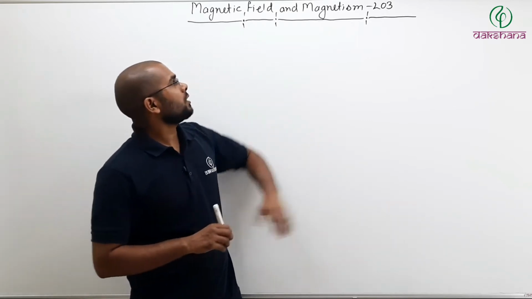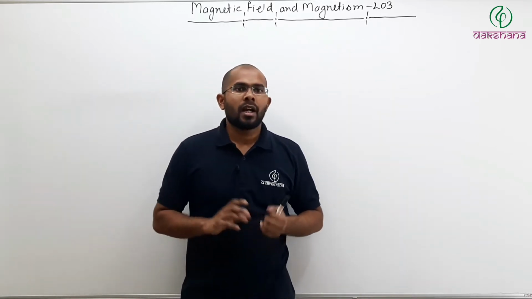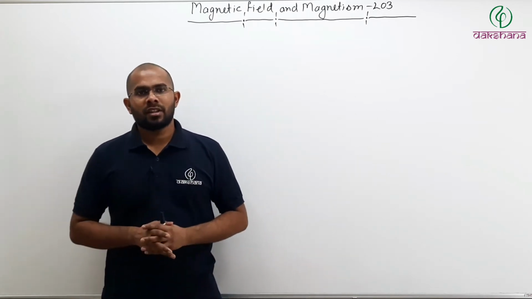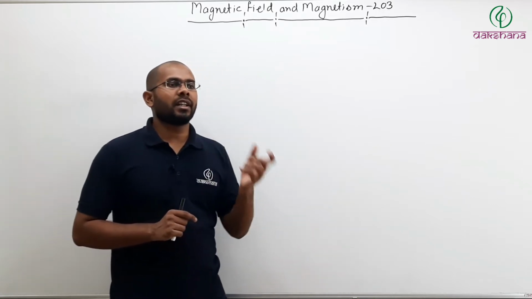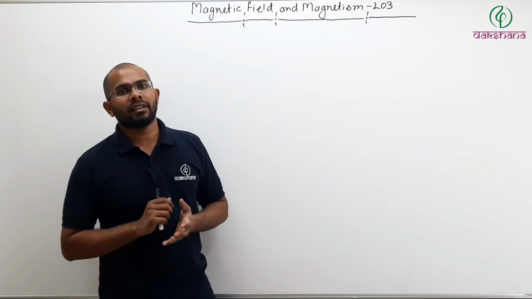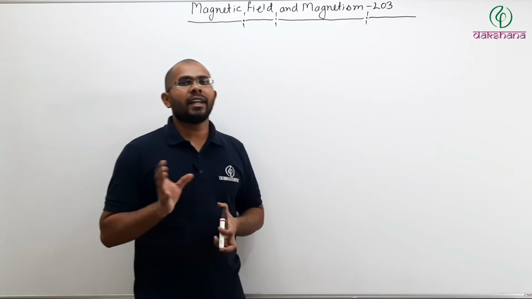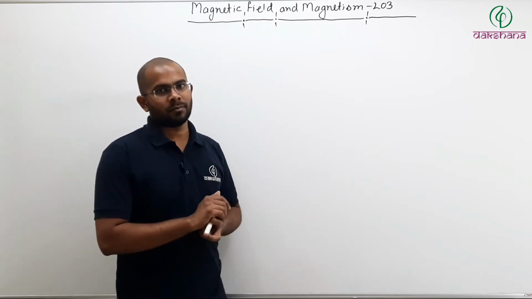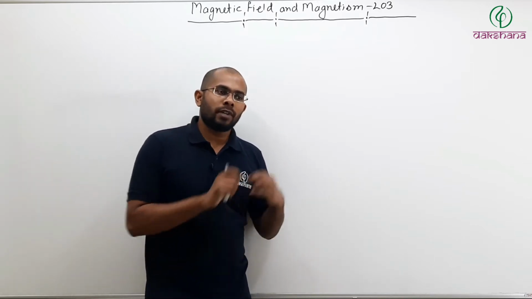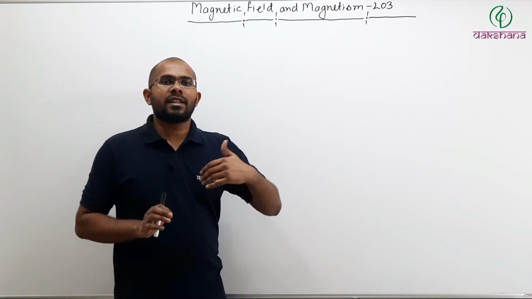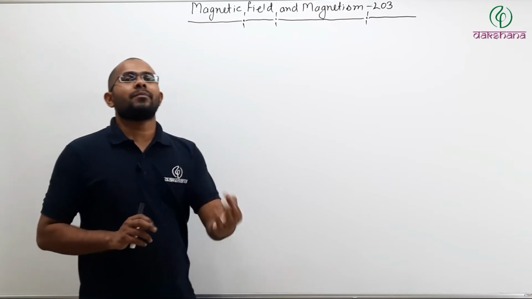This is going to be your third lecture of magnetic field and magnetism. Until now, in the previous lectures, we have already discussed how a current carrying conductor, when placed inside an external magnetic field, experiences some amount of force. In today's lecture, we are going to talk about how a current carrying conductor itself can produce a magnetic field.